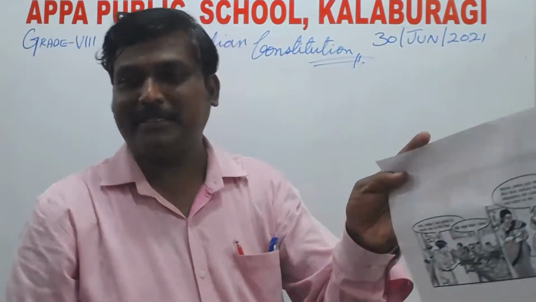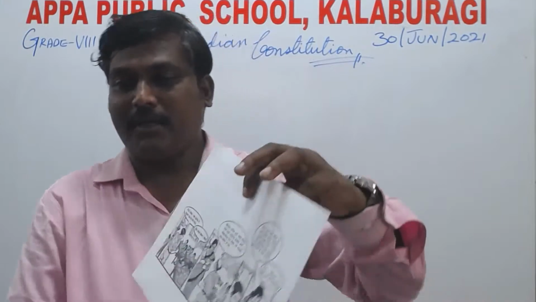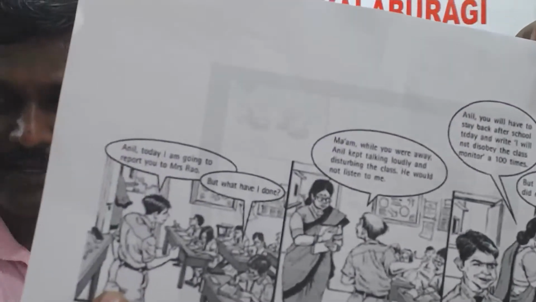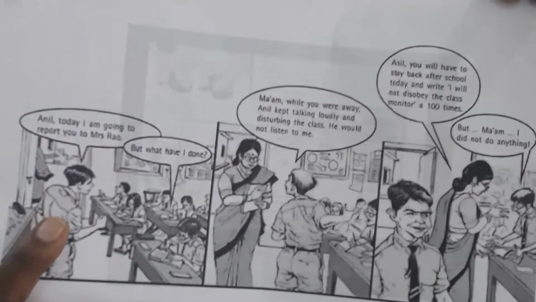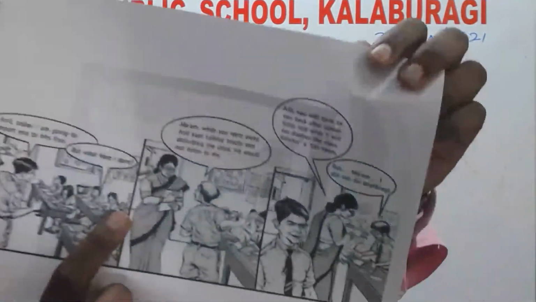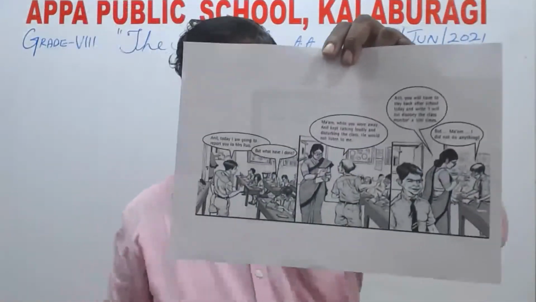It starts here, right? See here, this guy is the monitor of the class, and he is targeting one of his classmates. In the absence of the class teacher, the class monitor will mind the class.